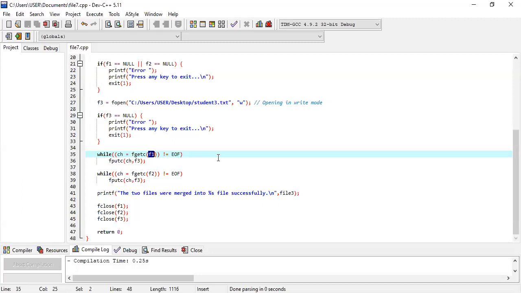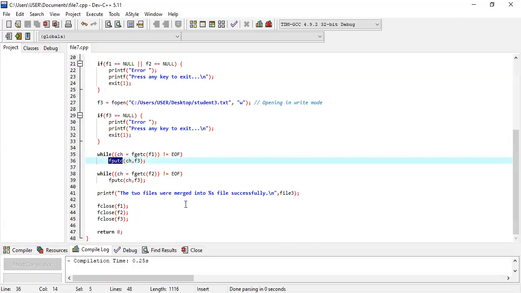Okay, now using fputc, we are going to paste the variable which we have stored in ch to the file pointer f3. What is the meaning of that? Meaning that using fgetc you read the character one by one, and using fputc you write the character one by one to the particular file named in that line.